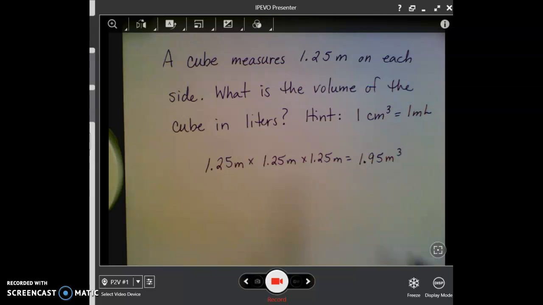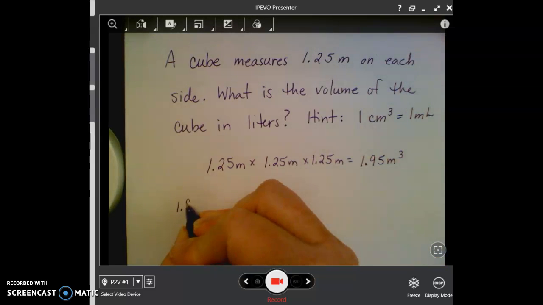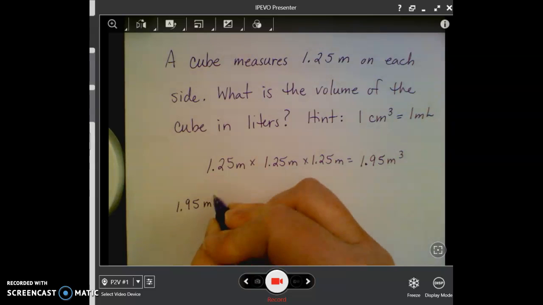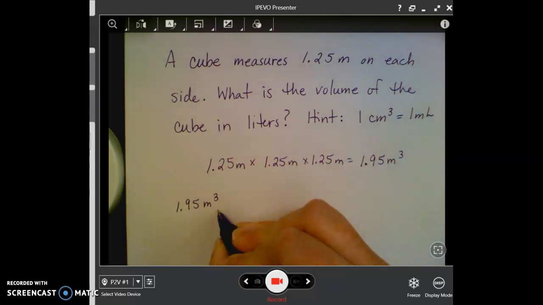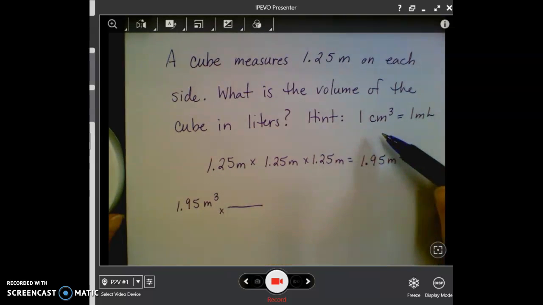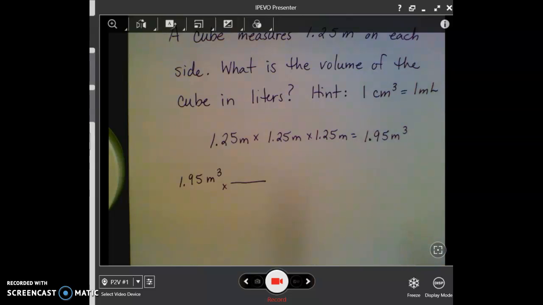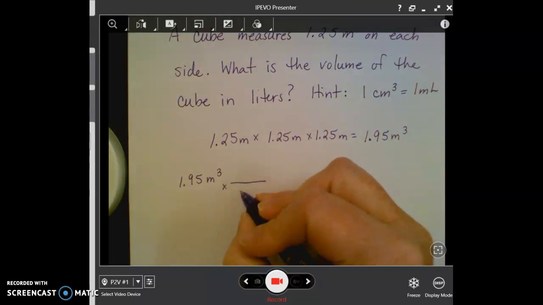So here's what I'm going to do. I'm going to start with what I know, which is 1.95 cubic meters. And I'm going to think about, again, this conversion. This is centimeters, and I know that there are 100 centimeters in each meter.